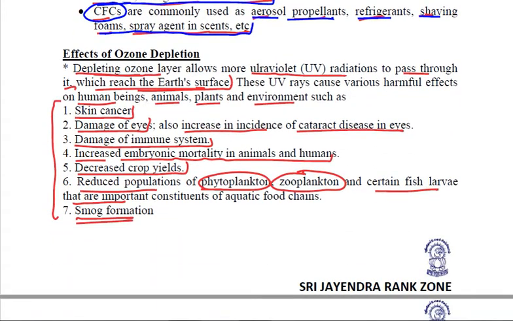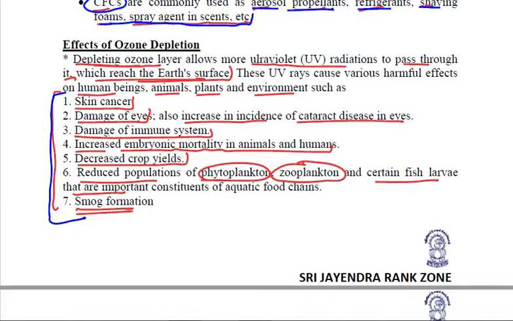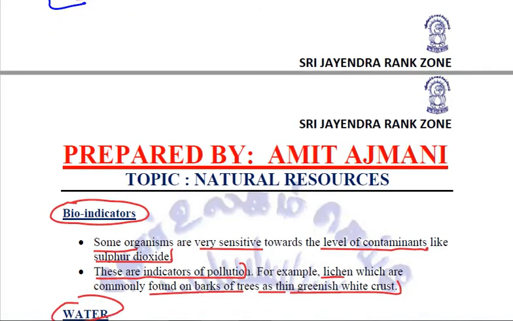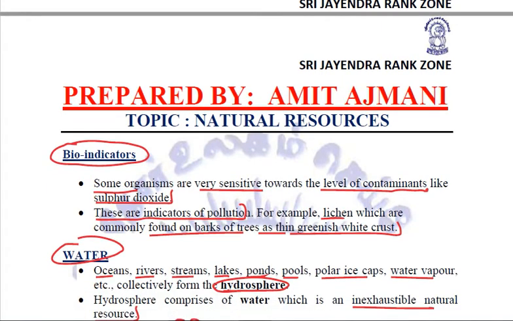These ultraviolet radiations are known to cause these problems: skin cancer, cataract disease in eyes, damage to immune system, embryonic mortality, decreasing crop yields, reduced population of phytoplankton, zooplankton and fish larvae, and smog formation. So that is why UV rays should not enter, and that is why, quite importantly, the ozone layer is a must.